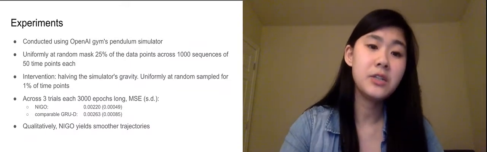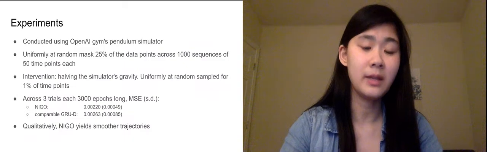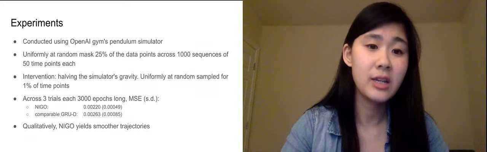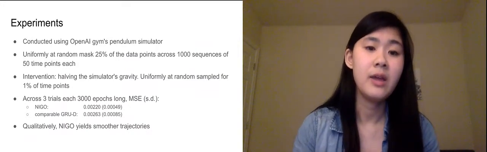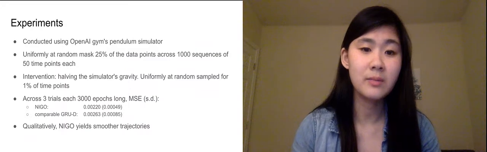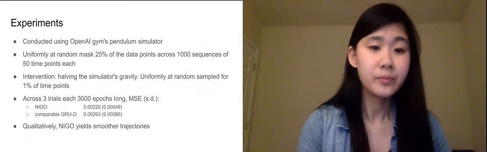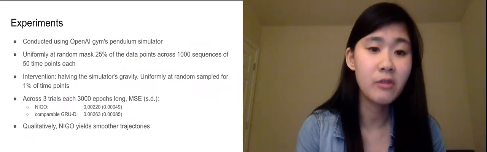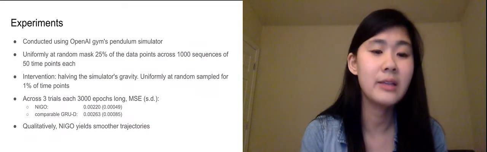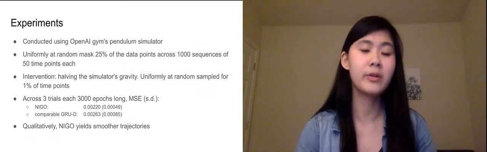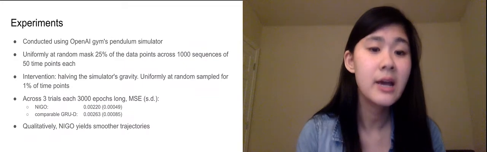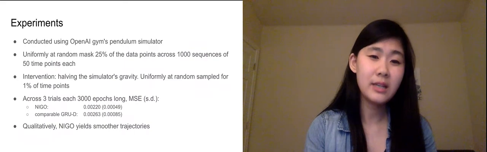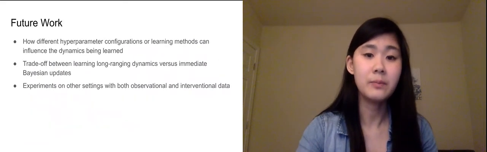Our experiments are conducted using OpenAI Gym's pendulum simulator. The data is uniformly at random masked, and the intervention is halving the simulator's gravity. This is also uniformly at random sampled for 1% of the time points. Across 3 trials, we note that NIGO achieves a mean squared error on average of 0.0022, and then GRU-ODE of a comparable network's architecture and size achieves an MSE of 0.0026. Qualitatively, NIGO yields smoother trajectories.